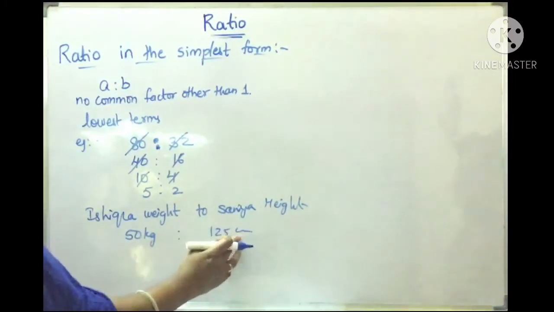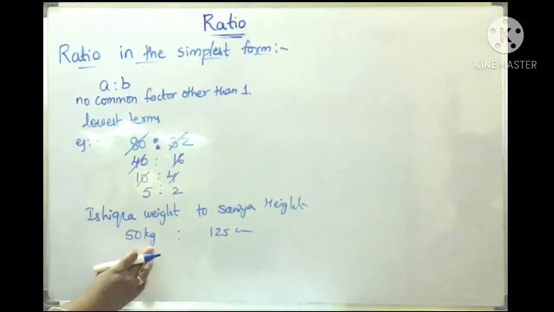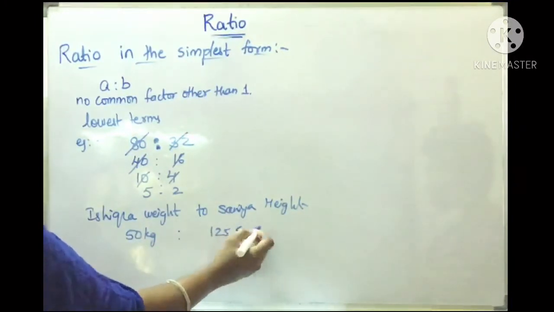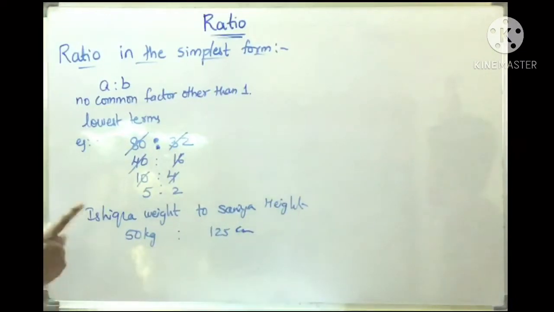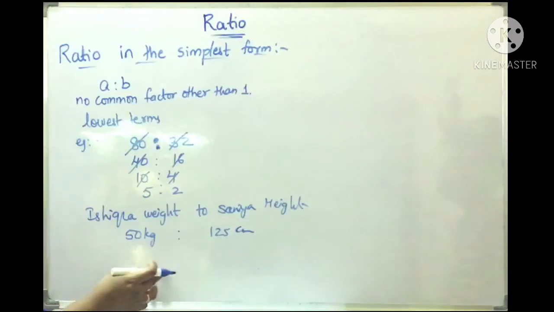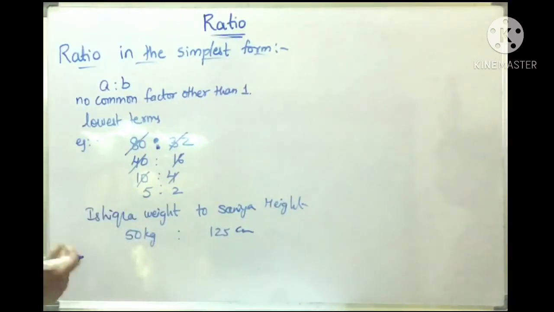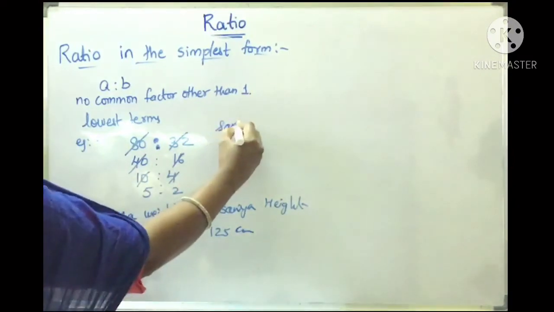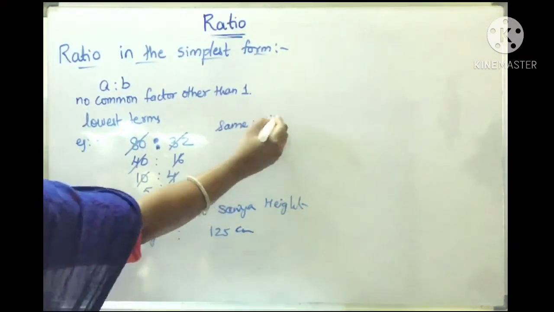Are the units the same, children? No, these are kgs because it is a measurement of weight, and these are centimeters because it is a measurement of height. So the comparison is meaningless if the quantities being compared are not of the same kind, meaning they are not measured in the same units. Therefore, to find the ratio of two quantities, they must be expressed in the same units. This is very important, right?